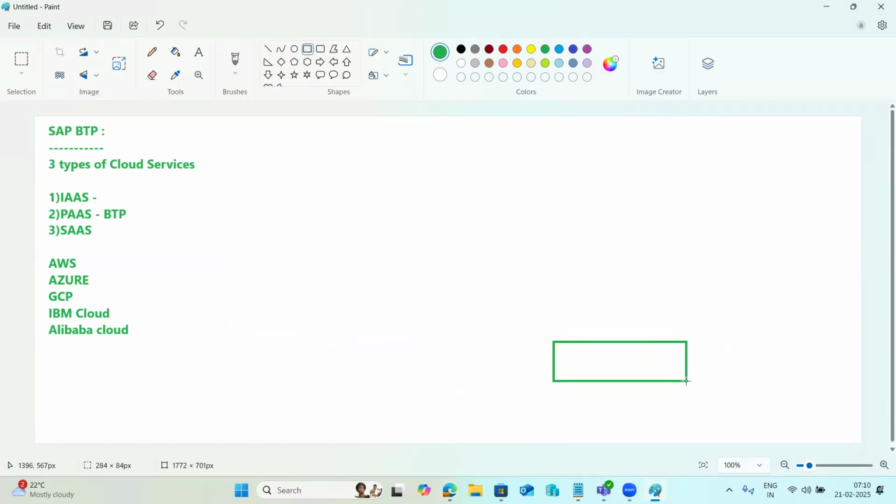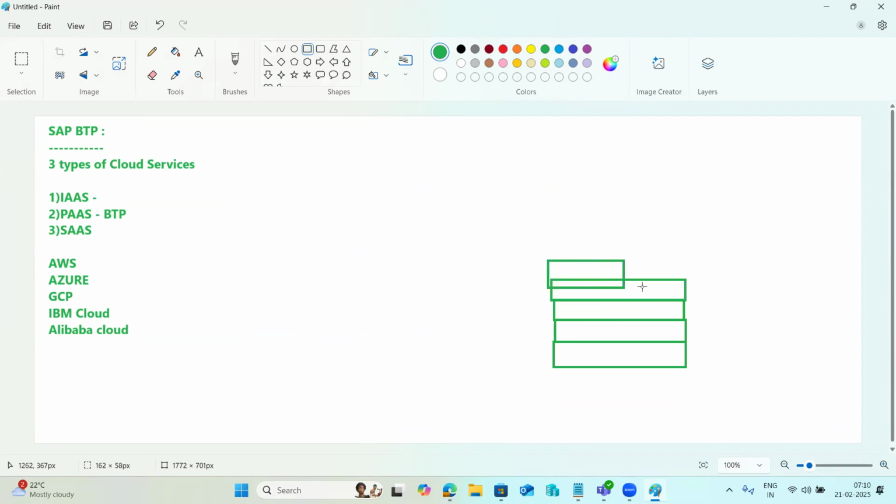On top of the infrastructure, you need to install the operating system, then infrastructure license, operating system license, then you need to install the database, then you need to install the application, then you need to add the ADS components, and then you need to do the configurations.